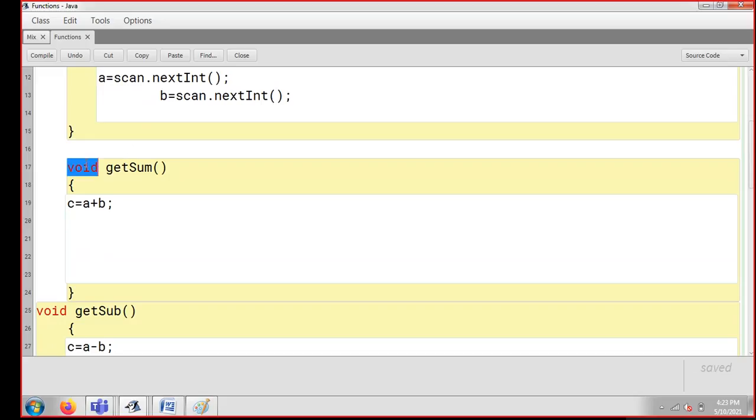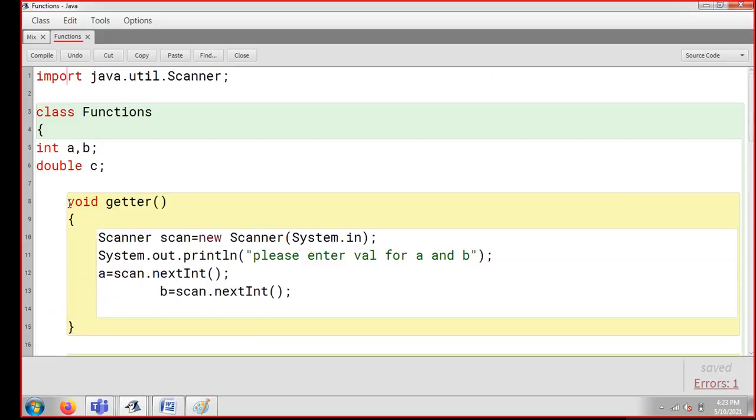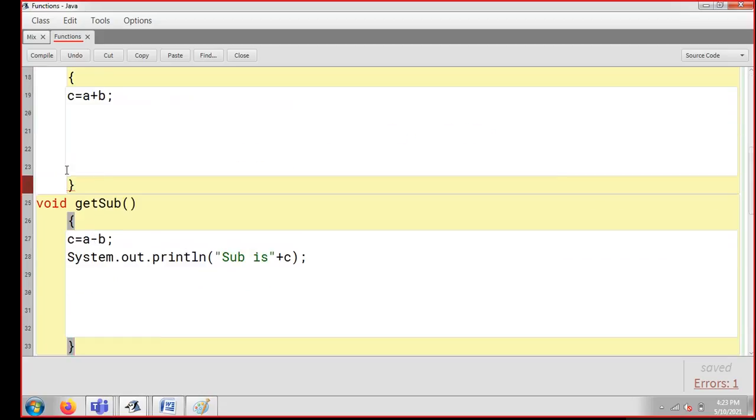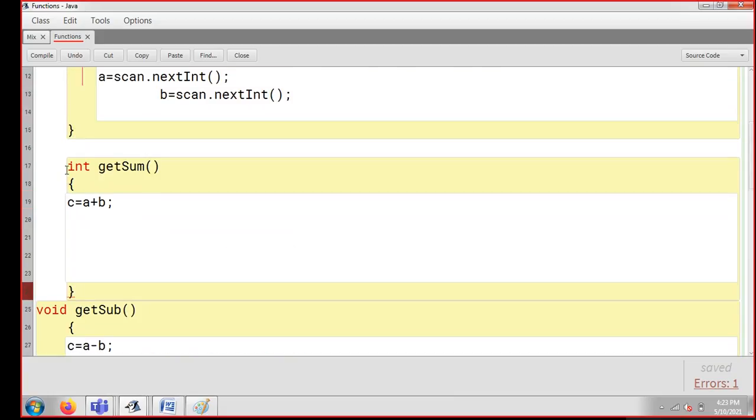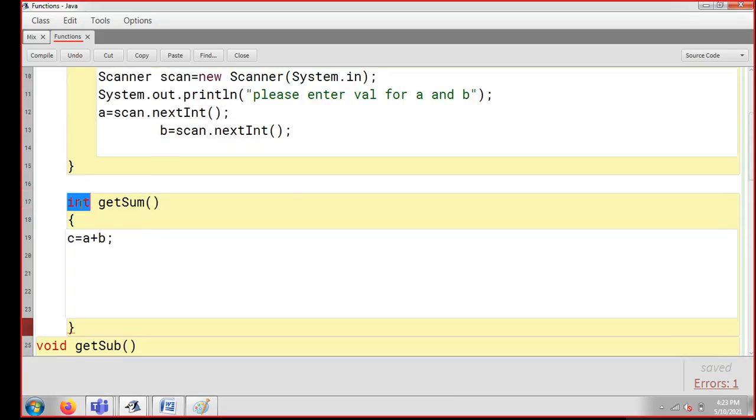So what I'm doing, guys, in place of void, I'm writing int. Now what is the reason I'm writing int in place of void? Because I'm going to return the answer. Now where is my answer? My answer is in C, guys, and you know the type of C is double. So I'm going to copy this double, and if I'm returning C, I just need to paste the return type in place of void. In place of void, I just need to paste the return type of C.